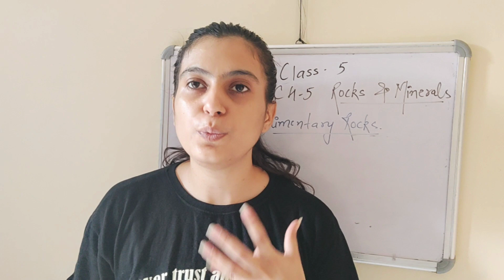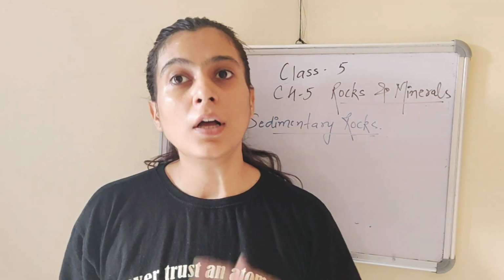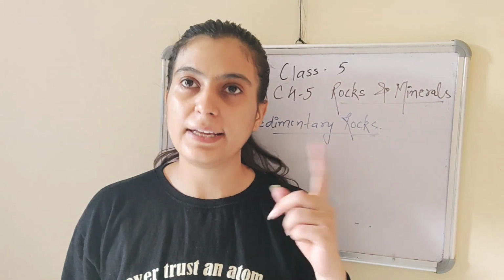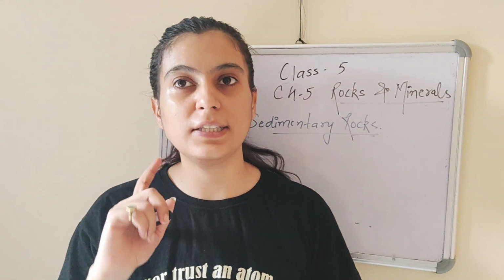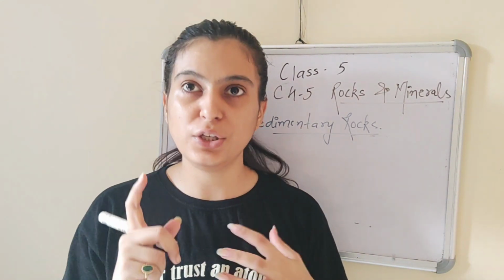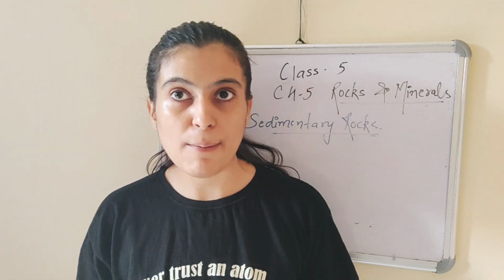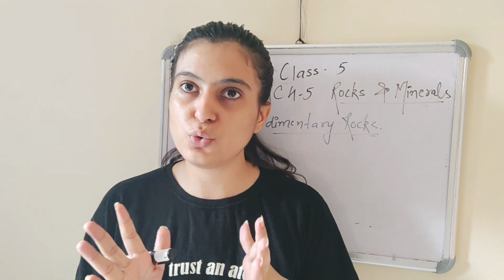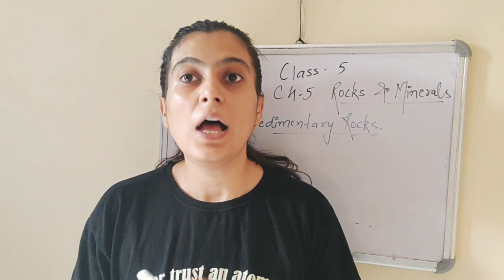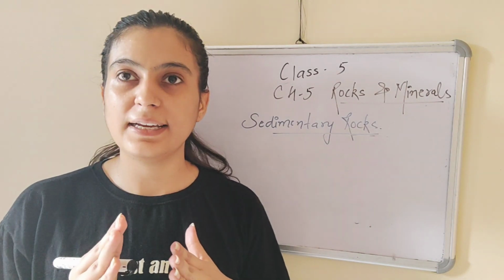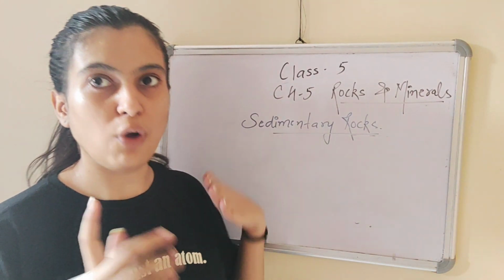In earlier lectures, we have discussed igneous rocks. There are two types of igneous rocks: intrusive igneous rocks and extrusive igneous rocks. And we have also discussed examples of intrusive and extrusive igneous rocks. Now we are going to discuss your next topic, that is sedimentary rocks.